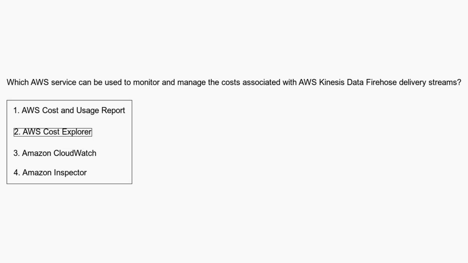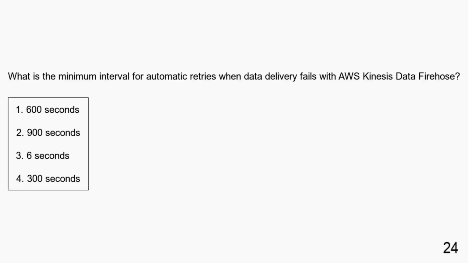AWS Cost Explorer is used to monitor and manage the costs associated with AWS Kinesis Data Firehose delivery streams. What is the minimum interval for automatic retries when data delivery fails with AWS Kinesis Data Firehose? 600 seconds, 900 seconds, 6 seconds, 300 seconds.